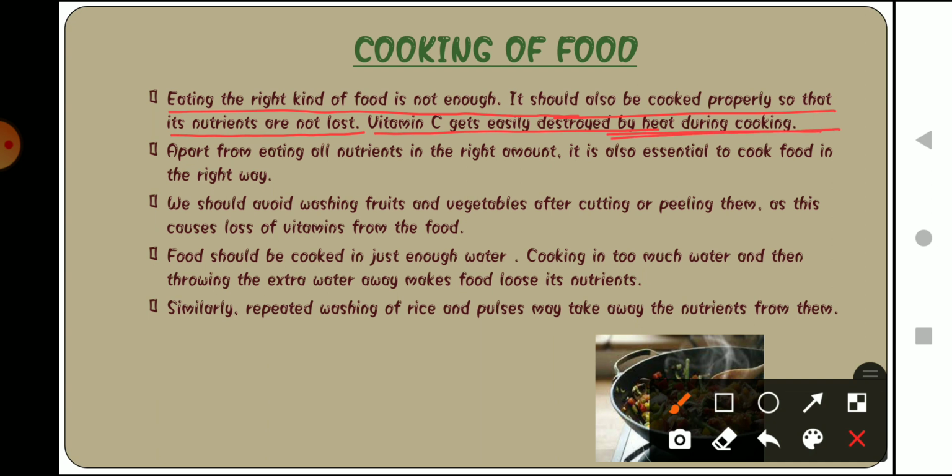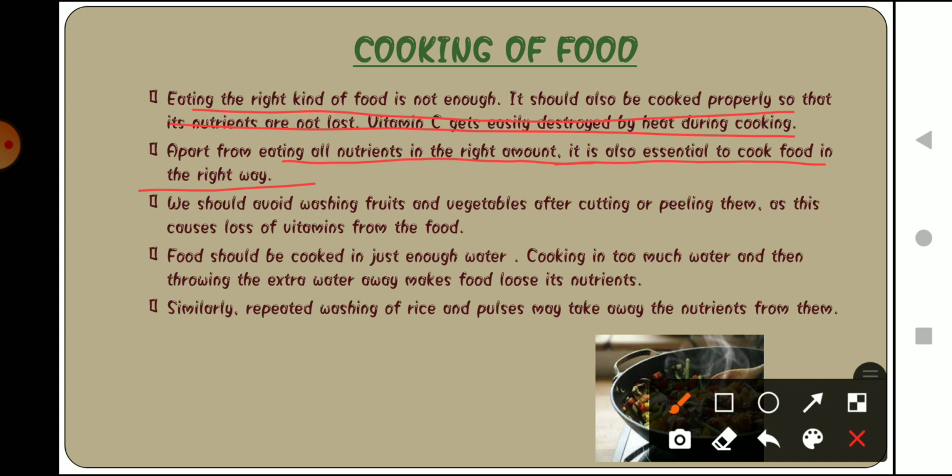So as I have already told you, just eating food is not taking the right amount of nutrition. Why? Because while we are cooking our food, overcooking sometimes happens. So apart from eating all nutrition in the right amount, it is also essential to cook food in the right way. Just taking nutrition is not the easy way out. We have to cook the food that we are eating properly.